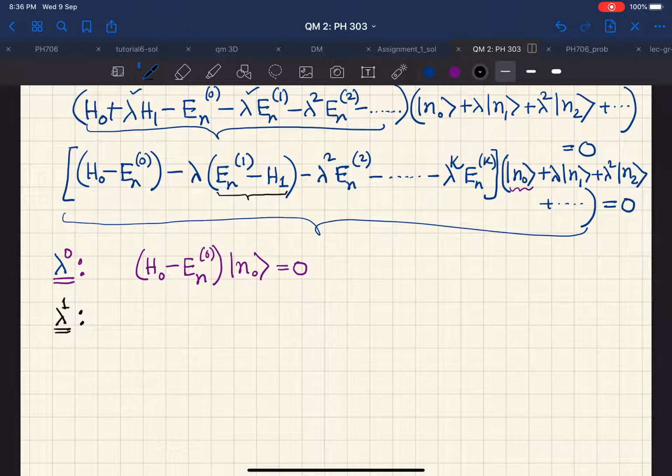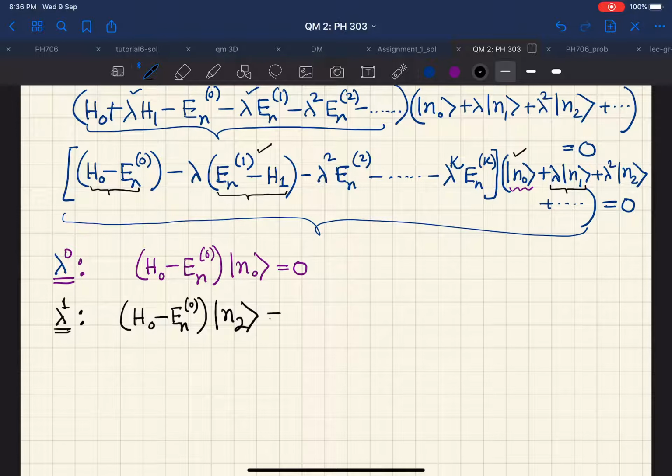So this will give us H0 minus En0 when acting on this ket n1, and the other lambda term will come from this when this operates on this ket n0.